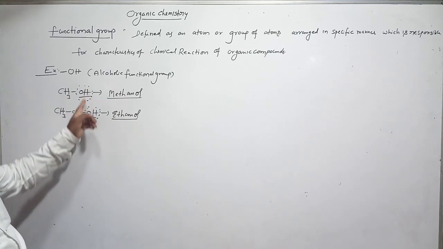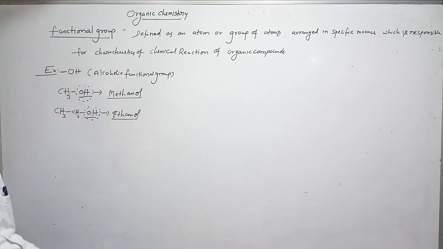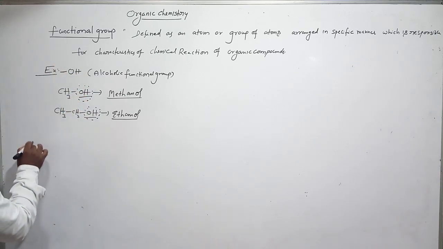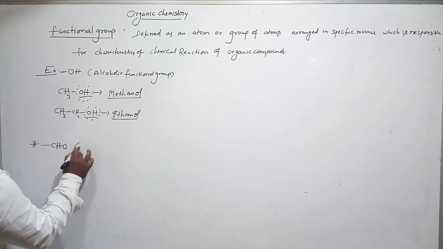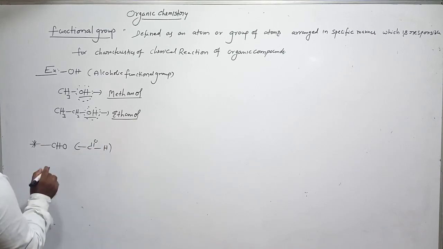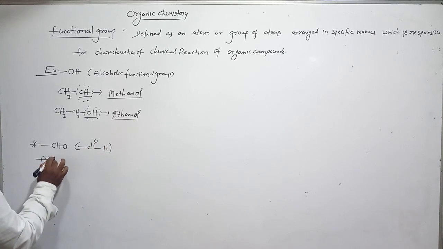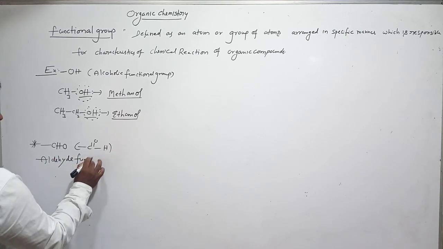Now this OH is called the functional group, and it consists of two atoms. Suppose we have the aldehydic functional group, the CHO group, C double bond O H; its structure is like this. This is the aldehyde functional group.